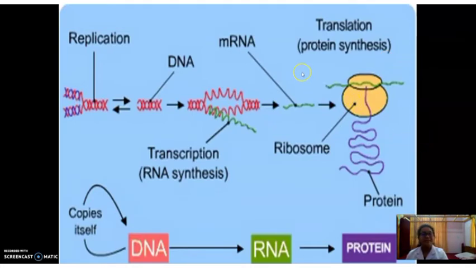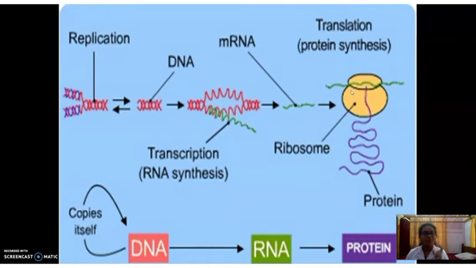So I already said there are different types of RNA. The messenger RNA carries the information and gives it to the transfer RNA. Transfer RNA transfers the messages to the ribosome, and there is ribosomal RNA also. Ribosomal RNA helps to decode the messages, and it will produce small units of amino acids which join together. We know proteins are the combination of amino acids which join together and produce protein.